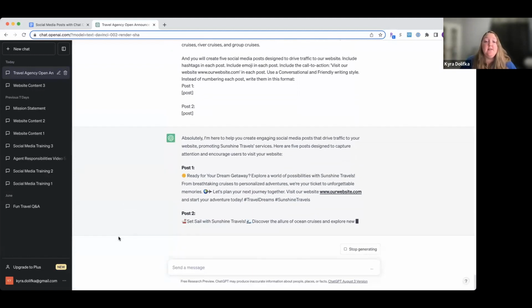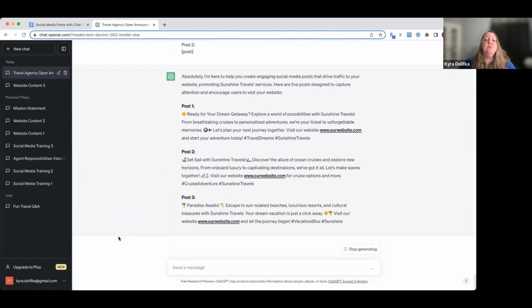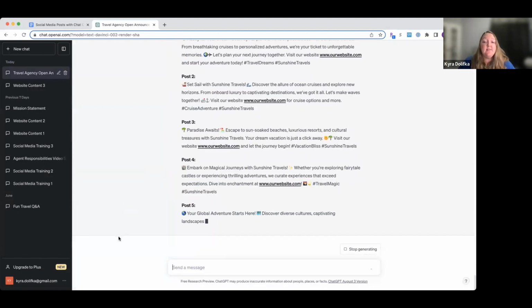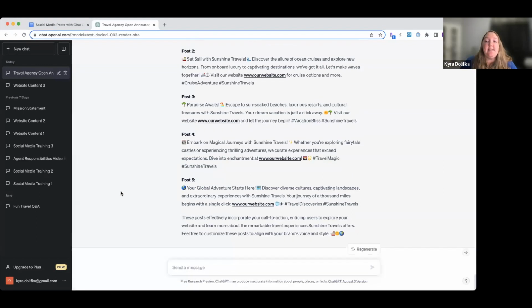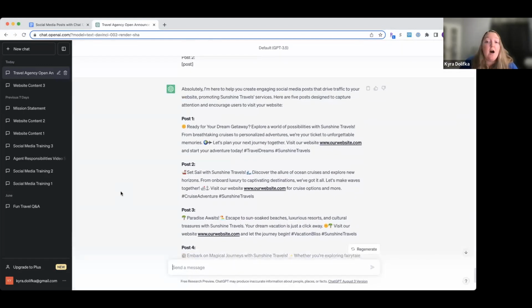And all 6 of these are great examples of things that you can use with your social media, right? All 6 of these examples are things you should do. Some of them you're going to do more frequently, right? Engaging posts, you should be doing those definitely every day. Those travel tips, you can do travel tips every day. Some of these other ones are maybe once a week things, or maybe the announcement that we started with might be something that is not as common, but maybe you have a great deal to announce, right? Maybe one of our vendors is having a special. You can talk about that, but these are all 6 examples that you can use for all your social media, right? Any social media for your business.